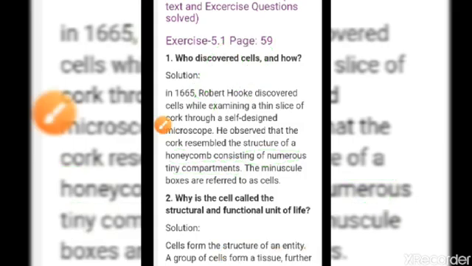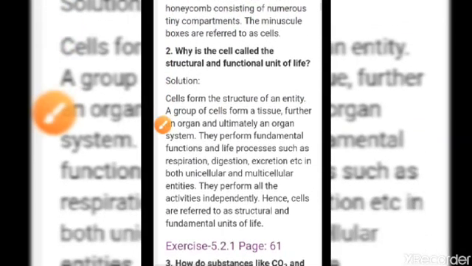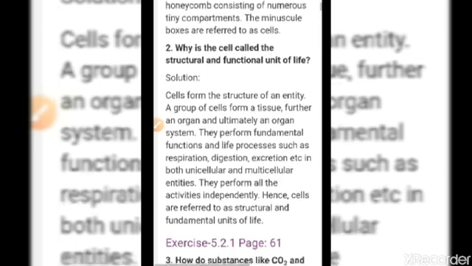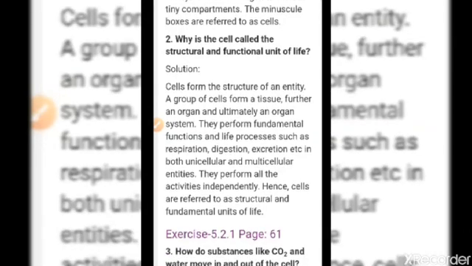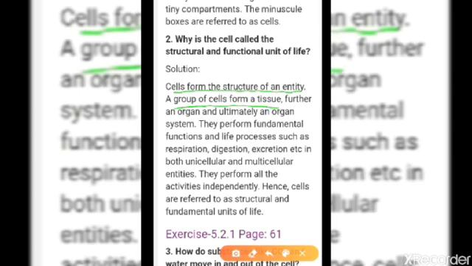Now next question here: why is cell called the structural and functional unit of life? As we all know, the ultra structure of any living organism. See, the answer is cell forms the structure of an entity. A group of cells forms a tissue. Further, it makes organ, ultimately an organ system. That means we are having one body, so that body is made by the organ system.